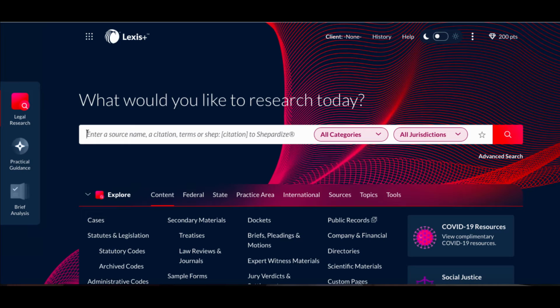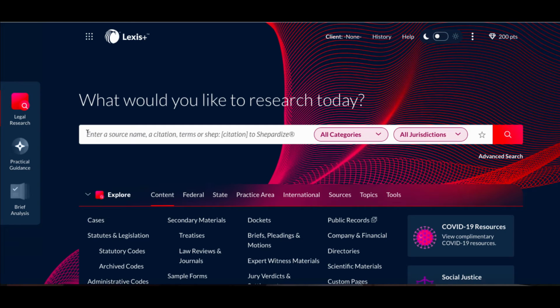To find out current news and events about a firm, entity, attorney, or judge, we can conduct research using news and legal news. News will have local and national newspapers of interest to the general public, such as the New York Times and the Wall Street Journal. Legal news are newspapers or newsletters of interest to legal practitioners, such as the Law 360 and the National Law